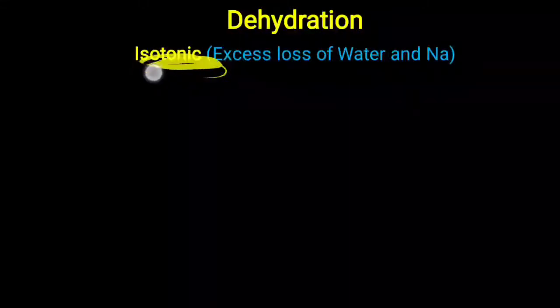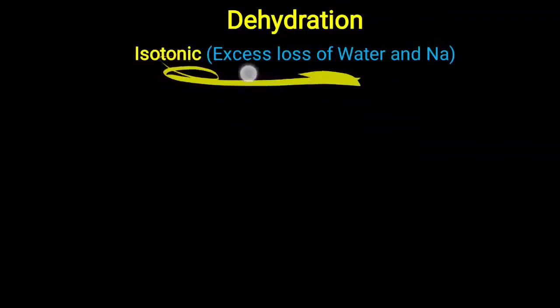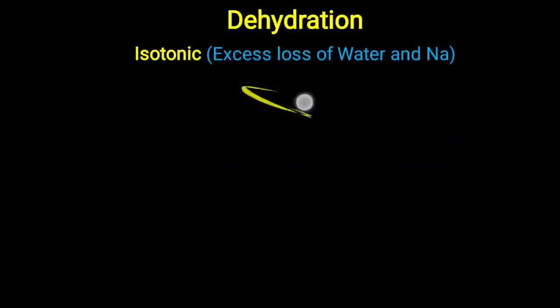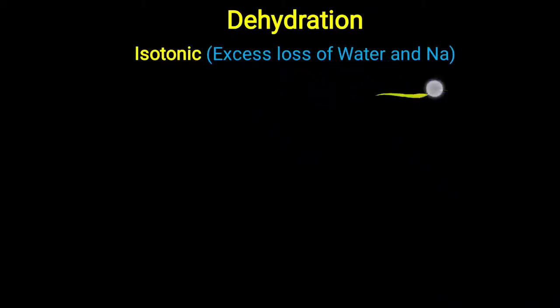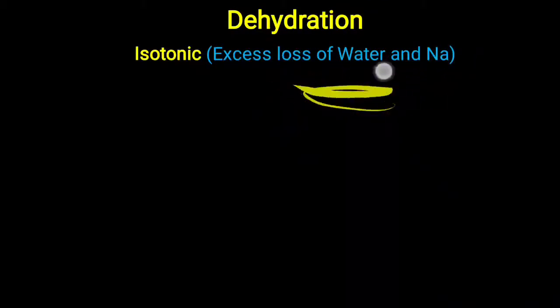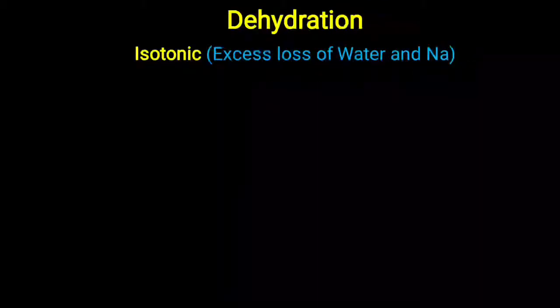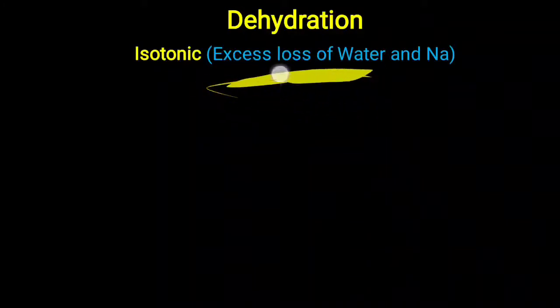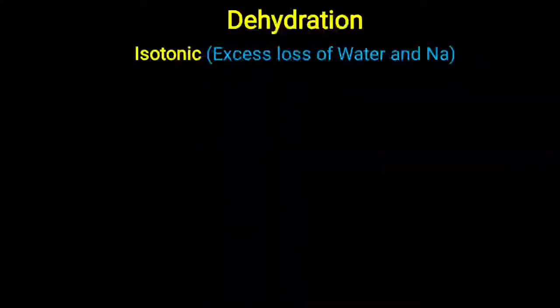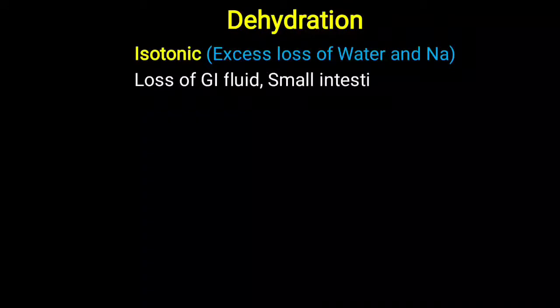Isotonic dehydration, or isotonic contraction, is typically seen when there is excess loss of water and sodium, that is, overall loss of water and sodium, in a fluid whose composition is quite similar to plasma. So there is a loss of water and sodium in proportion to the plasma osmolality. So it is called isotonic contraction.